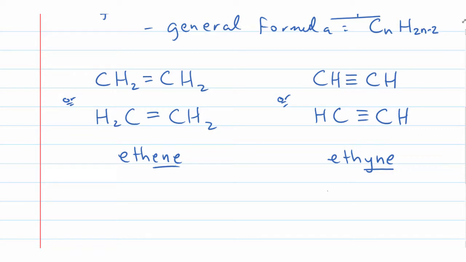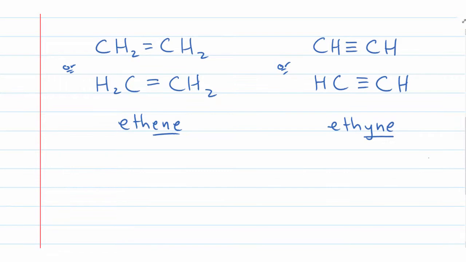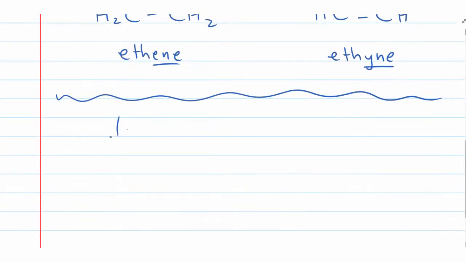Which then takes us down to the last models that you were to build at the beginning of the hour today. What we're going to look at is the isomers of C4H8.